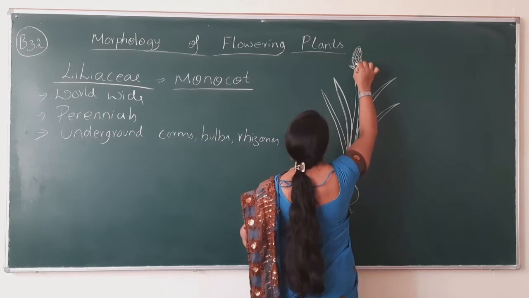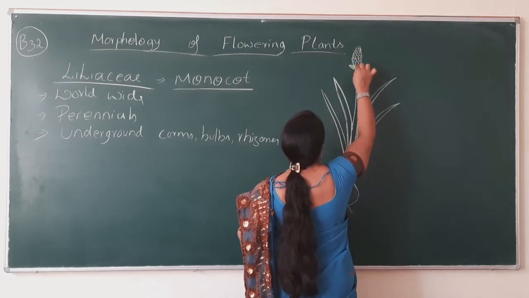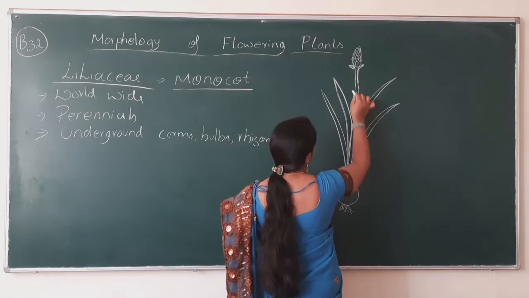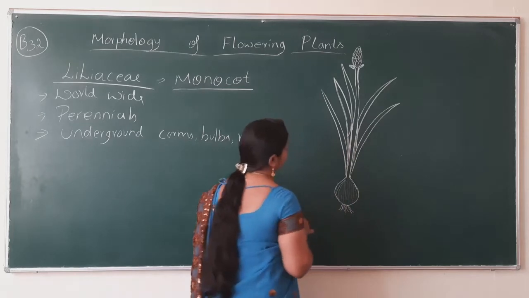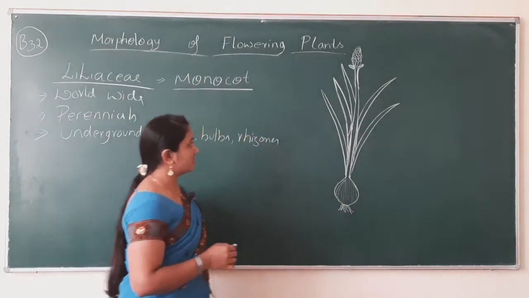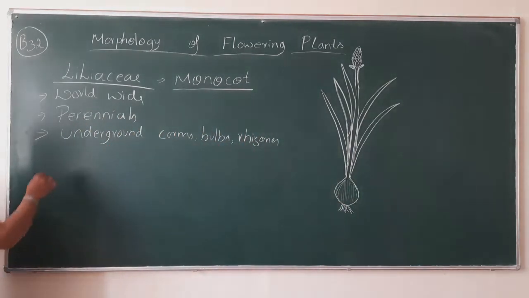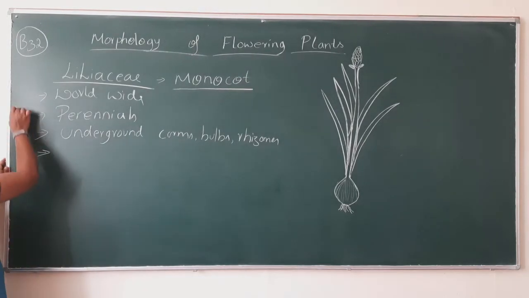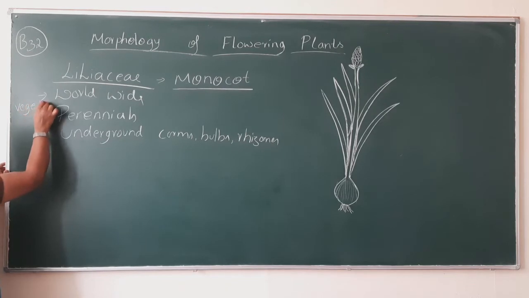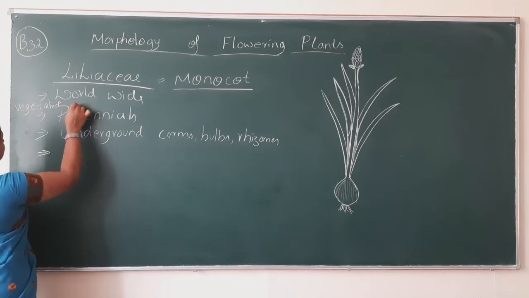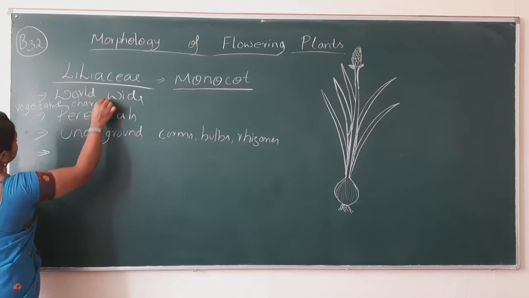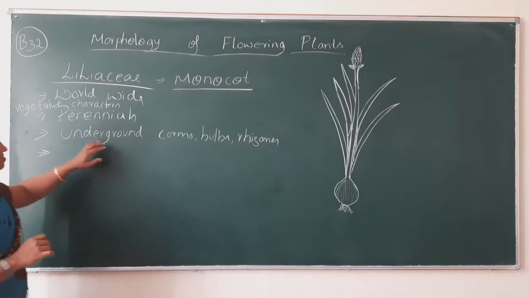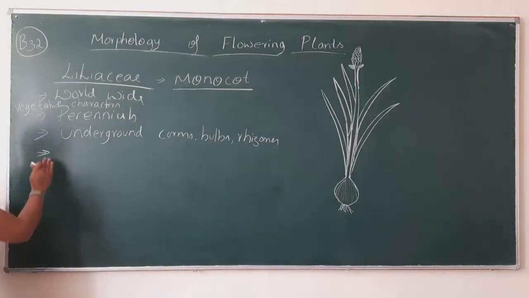So this is in a bud condition with leaf, and they have leaves, corms, bulbs, etc. From here the vegetative characters begin. Now they have underground corms, bulbs and rhizomes.